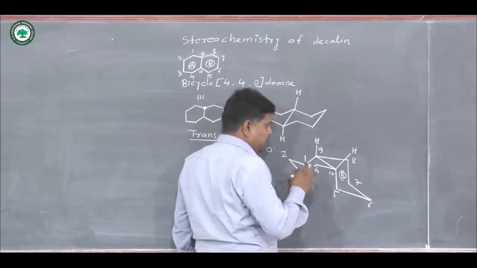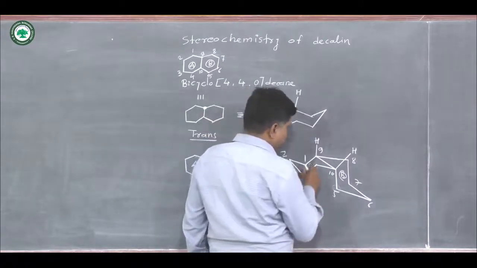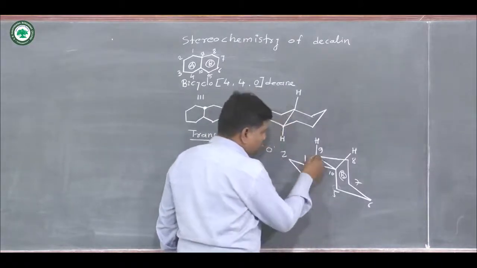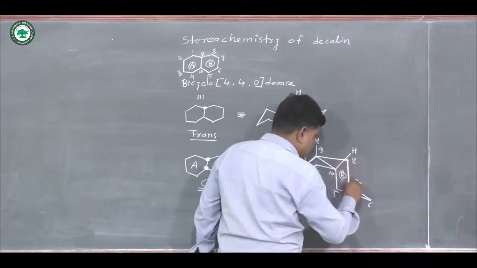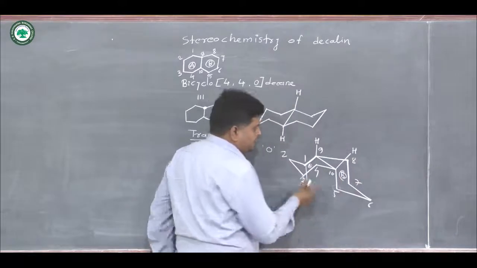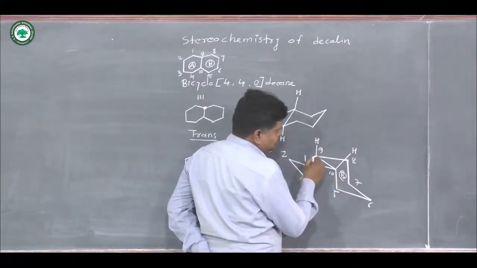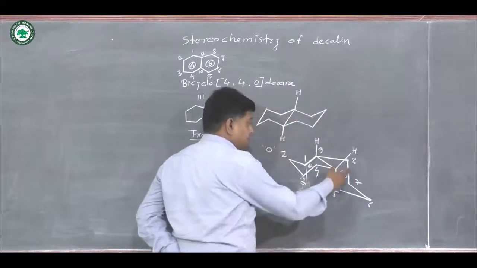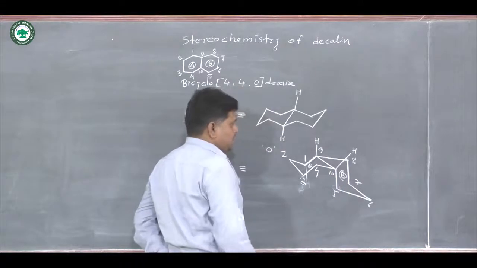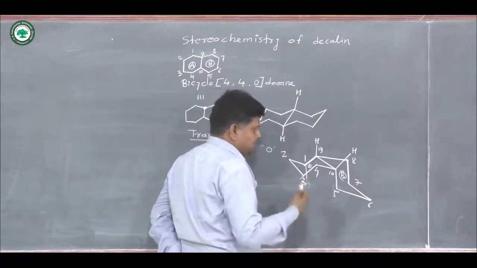Okay, suppose we take a 4 carbon atom chain segment, which is first 1, 9, 8, 7. Now you see here 1 is the carbon atom present in A, 9 is the junction, and 8 and 7 are from B. So both the rings are present in that segment.